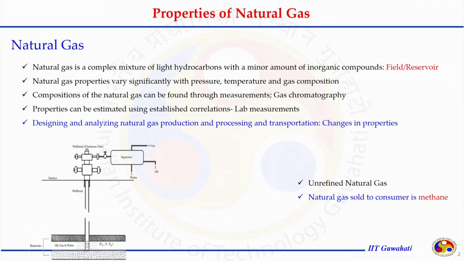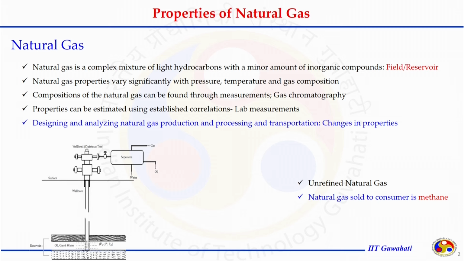The composition varies from well to well, and during processing it may vary from one point to another. Not only the composition, the operating conditions like temperature and pressure also vary. As natural gas is not an ideal gas or a pure gas, it is a real, compressible gas, and thus the properties change.